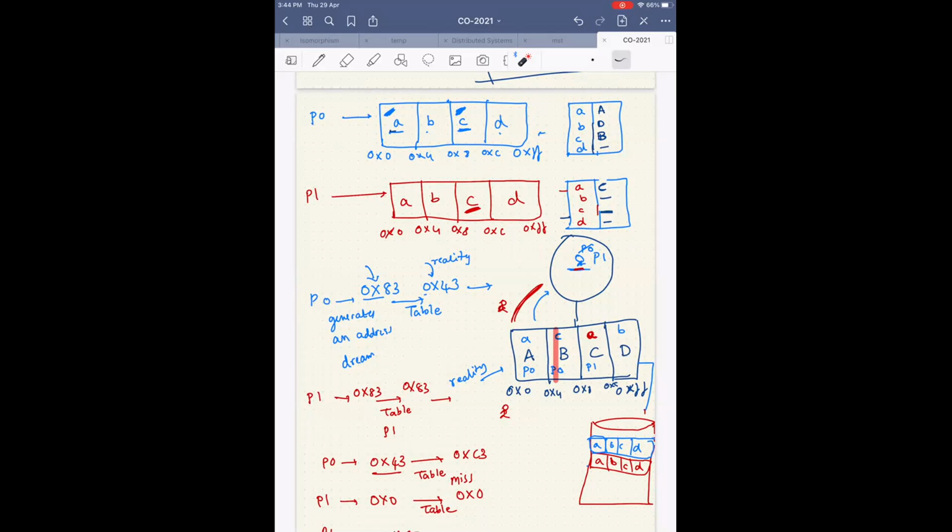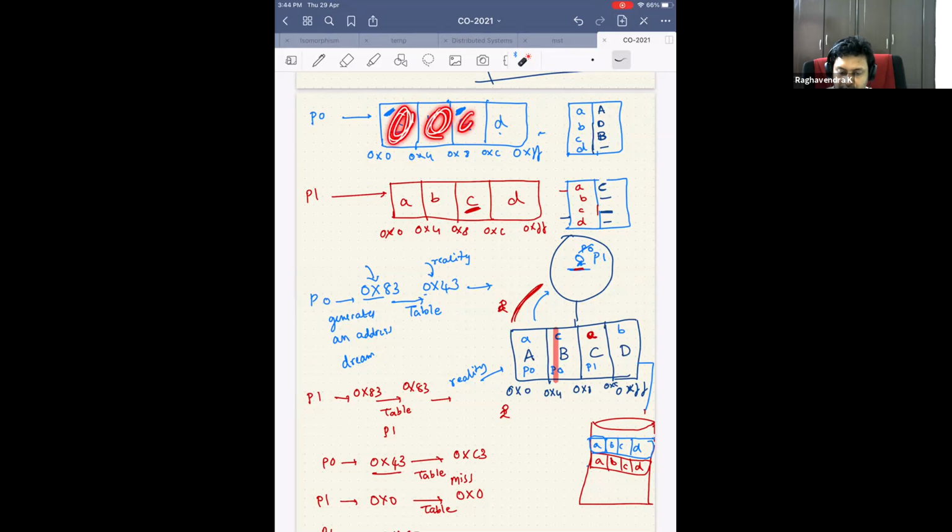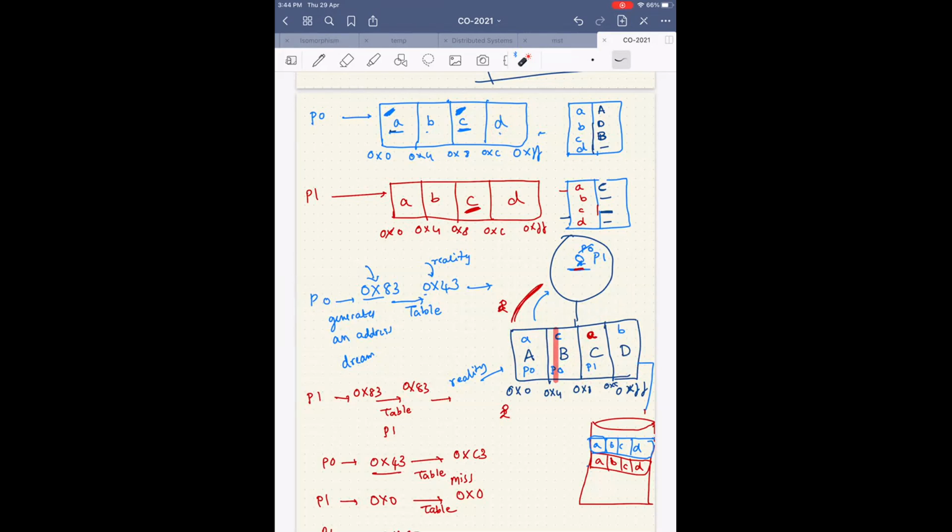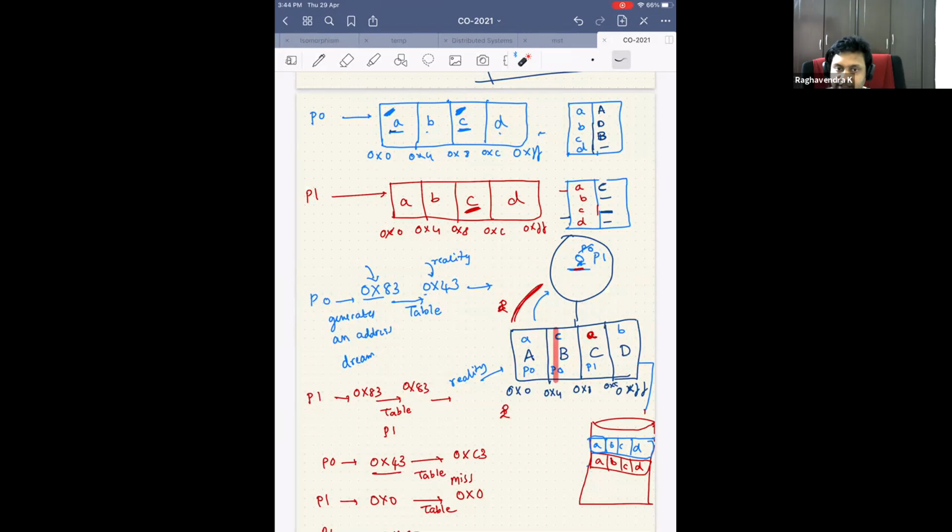Sir, how are we dividing this memory address that is given to P0 into 4 blocks? 64 bytes. I could have divided it into 128 bytes also, or 32 bytes also. It's just a convention that I'm following. I'm not actually physically dividing it. This is just a virtual barrier, right? This is a physical memory, but that barrier means I'm not taking a knife and splitting that memory. And the size is just a convention.